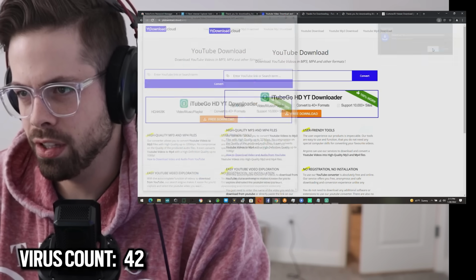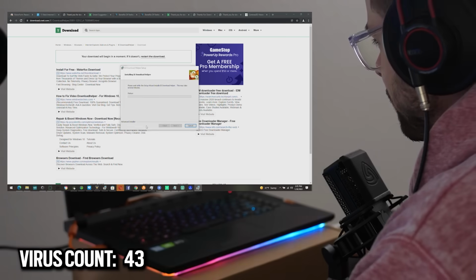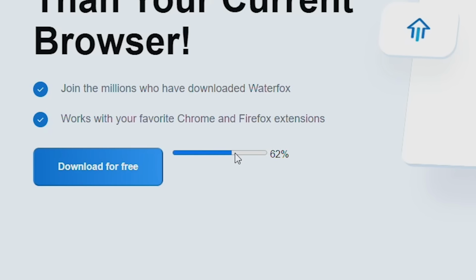Install app. Just says install app. Install. Thanks. Yes, please, allow. Oh, the download doesn't even happen on my computer. They download it for me.